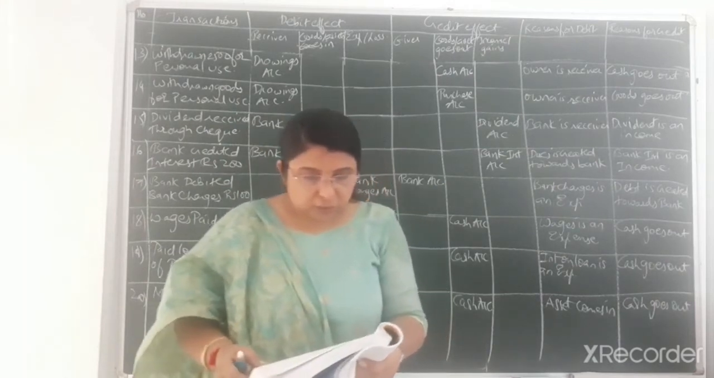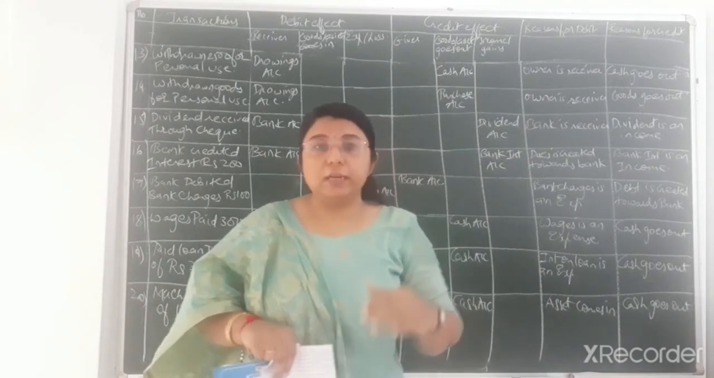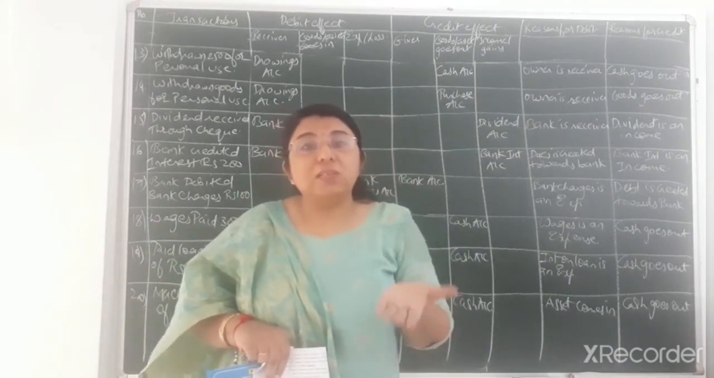Then afterwards, 17th transaction, bank has debited rupees 100 of bank charges. Credited means that much amount of bank balance is increased.